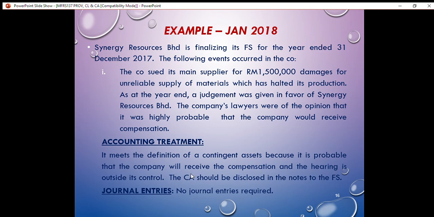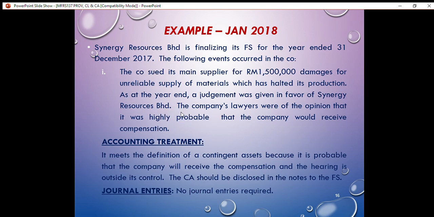So here, for the accounting treatment, the contingent asset is not recognized as an asset as well as an income in the SOPOL, but it has to be disclosed in the notes to the financial statements. Why can the contingent asset not be recognized? Because it is stated here that it was highly probable that the company would receive compensation.